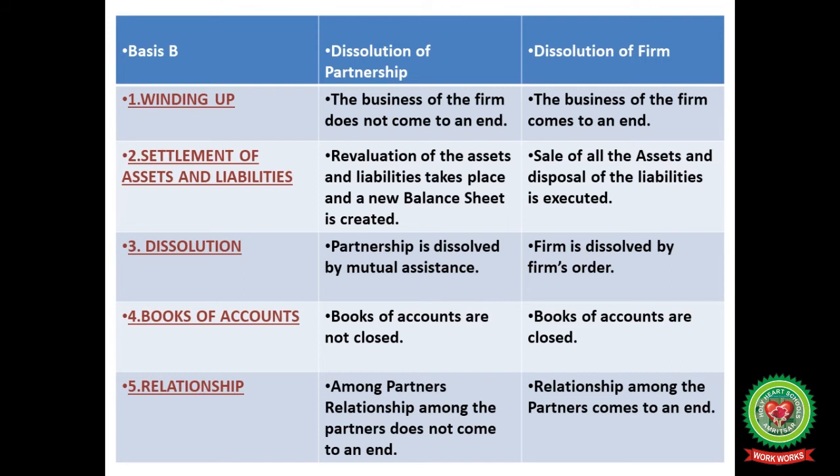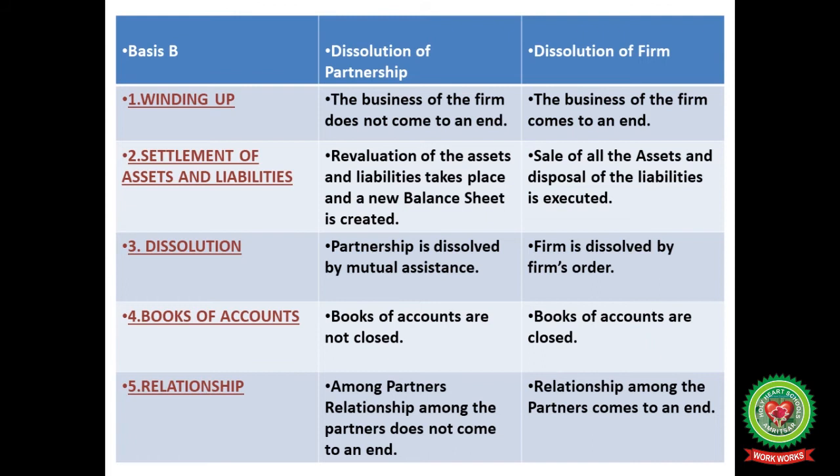So in dissolution of partnership, a revaluation account is prepared. In dissolution of firm, you sell all the assets and pay off the liabilities, and one account is maintained here, the realization account.